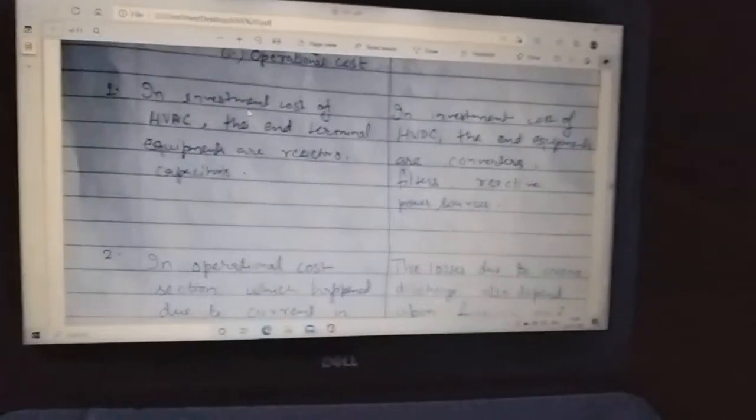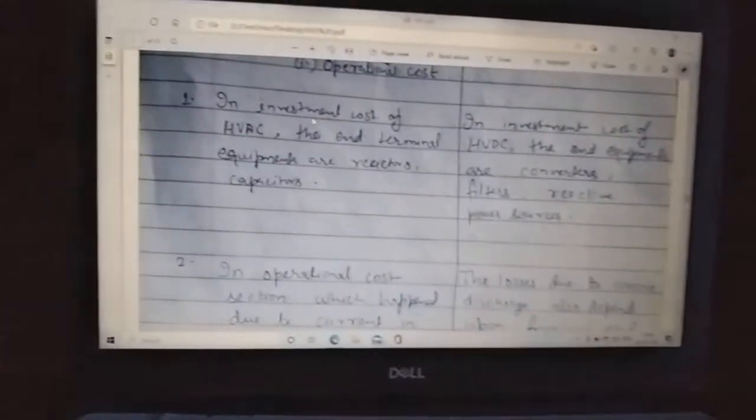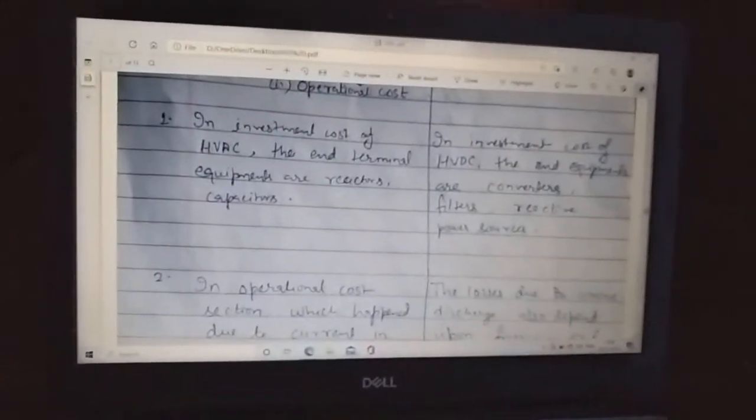used in HVAC, that is reactors and capacitors.